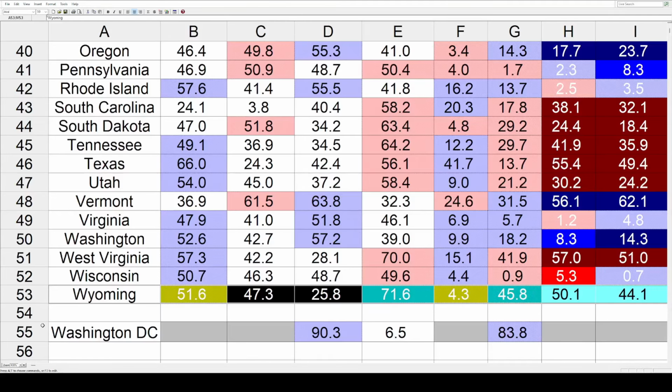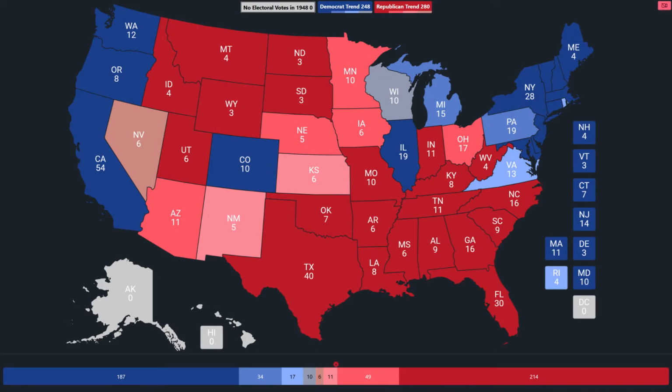Now let's take all this data, let's put it on a map. Here it is. We've got similar shading. There's 4 levels of it. The darkest colors are 10 or more points. The lightest colors are under 1%. Those are the tilt margins. And are there any takeaways here? Well, this is the current electoral vote map. And at the top, we can see states that move toward the Dems, total 248. The Republicans are at 280, so they have the edge.